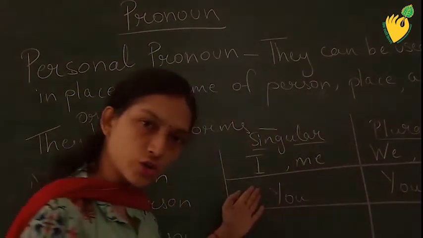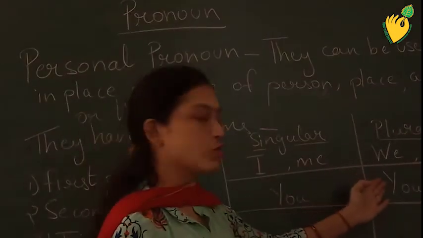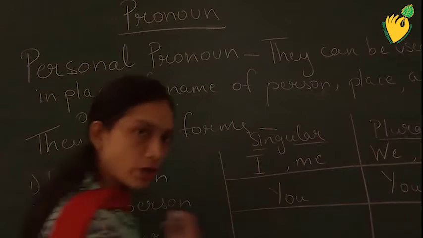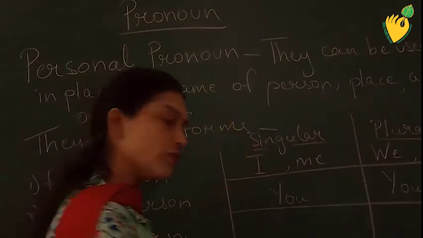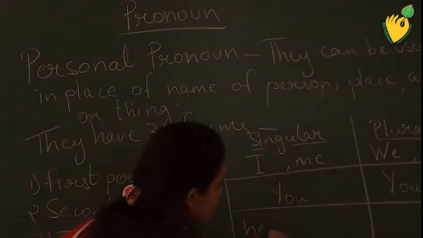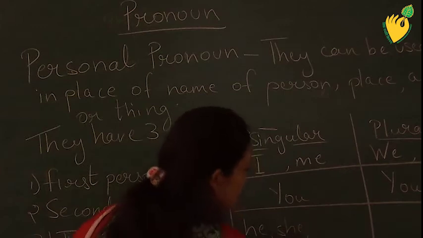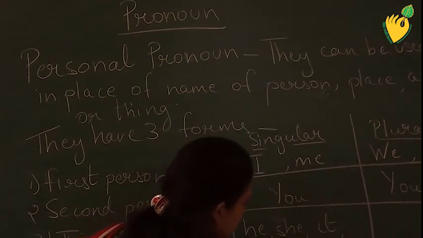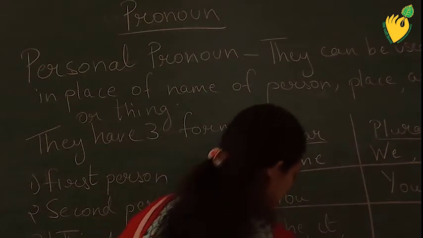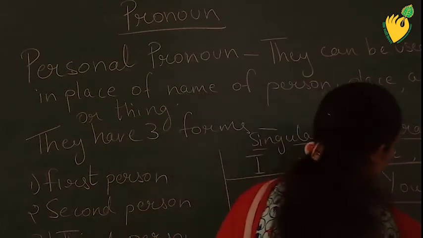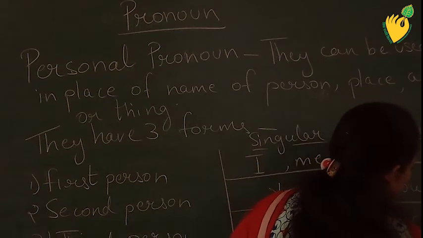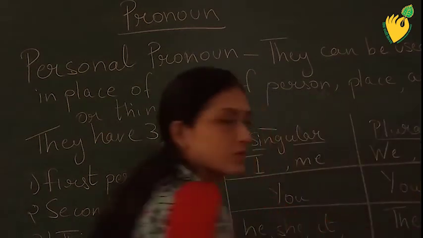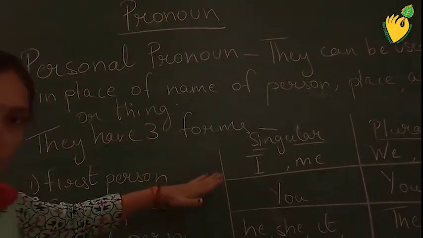For singular also it is you and for plural also it is you. Third person, it may be not I, not you, anyone else: he, she, it, him, her. And for plural, they, them.